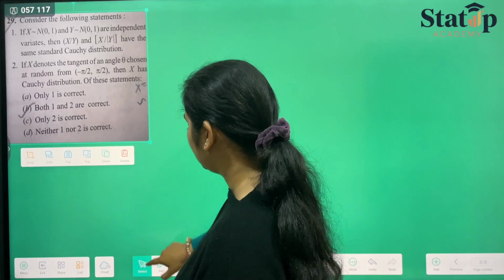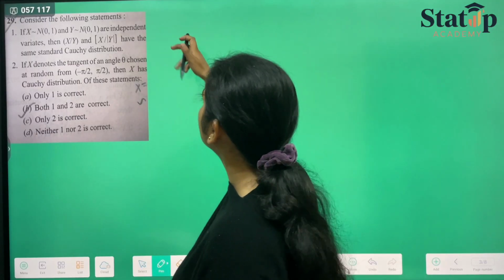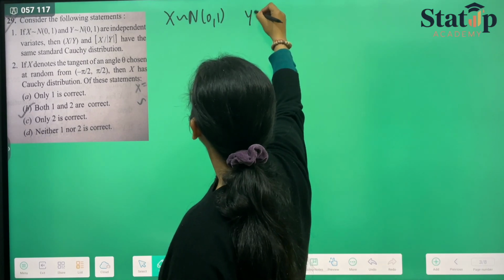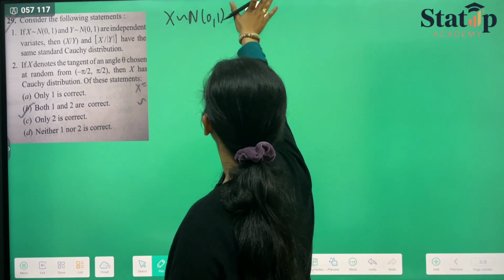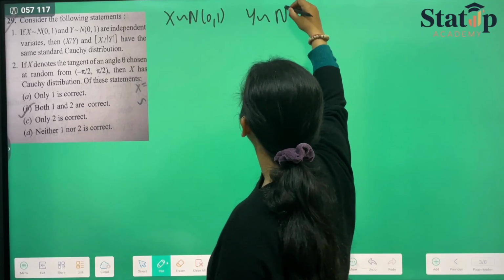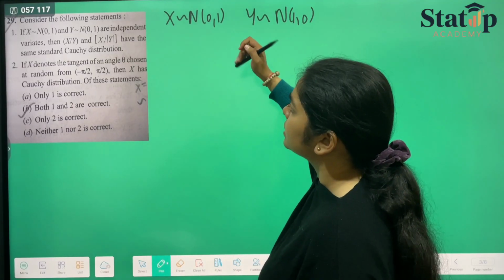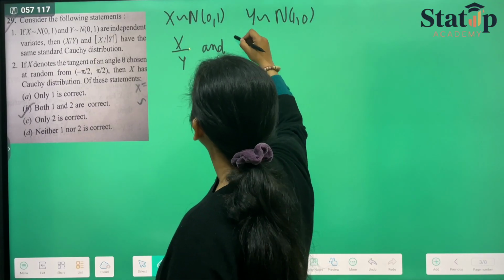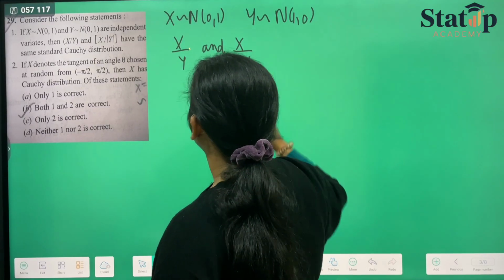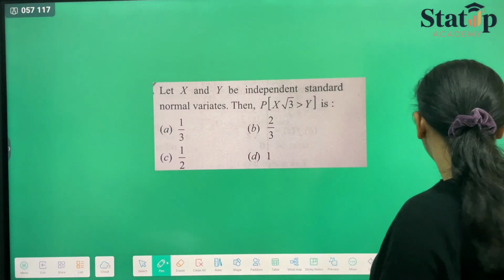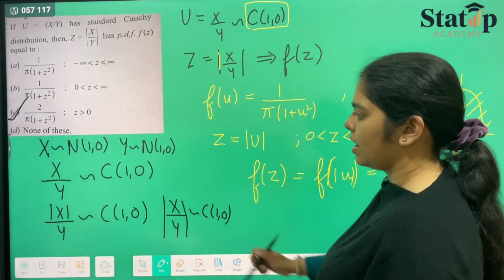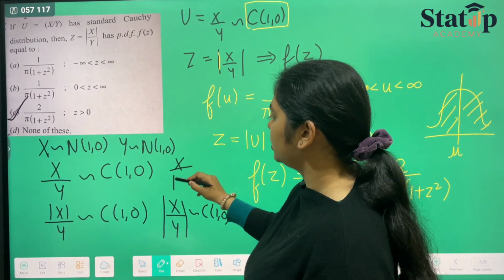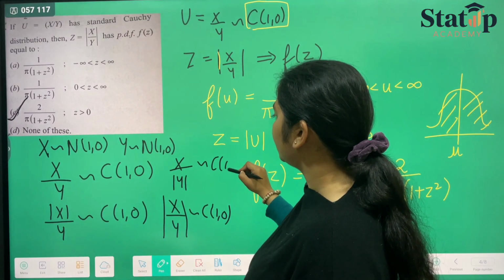They have said that if x follows standard normal distribution, and y also follows standard normal distribution, then the variate x upon y, modulus of x upon y, x upon modulus of y, and modulus of x upon modulus of y will also follow standard Cauchy distribution.